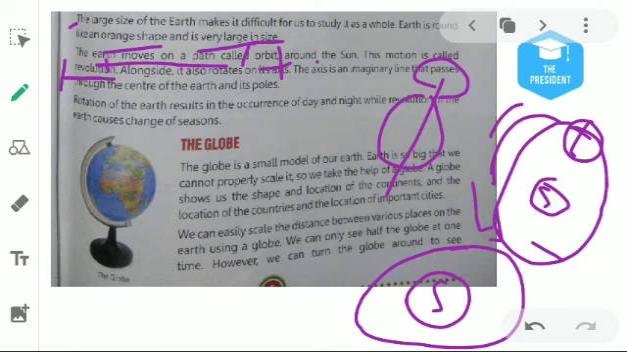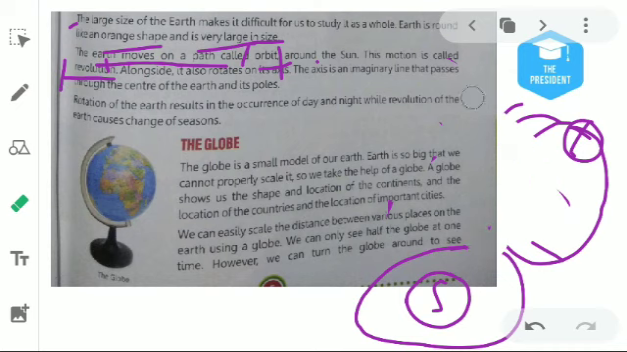The axis is an imaginary line that passes through the center of the Earth and its poles. Means the Earth is moving on its axis. This axis is an imaginary line that passes just in the middle of the Earth, and it connects two poles. In the north it is known as the North Pole, and in the south it is known as the South Pole. Understood?